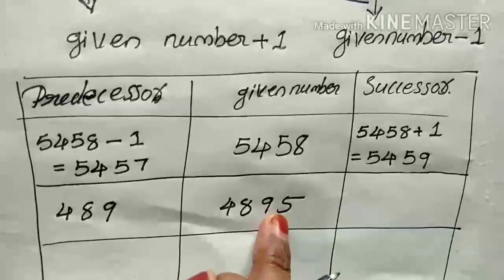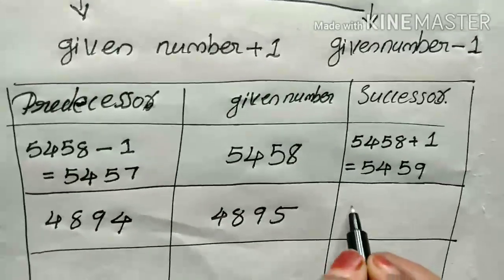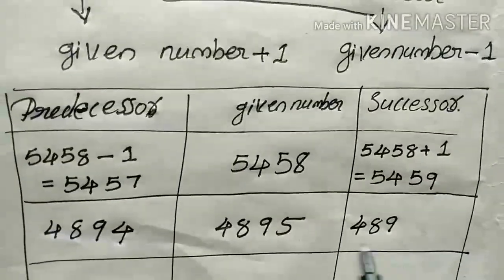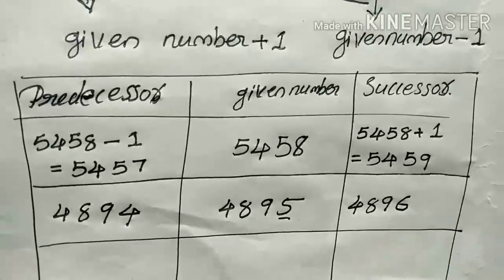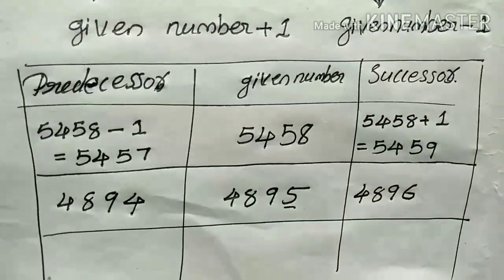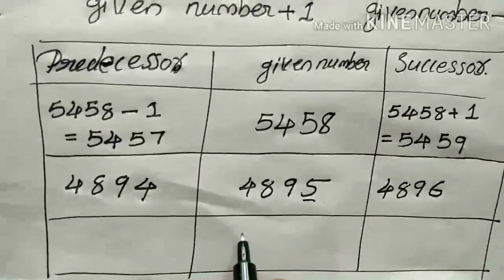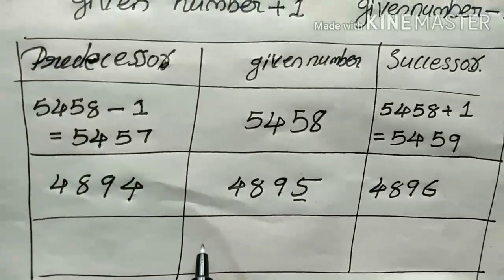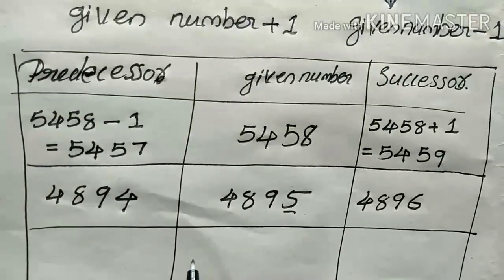So what is the successor and predecessor of that number? Just 1 minus. Here 95 given, 1 minus, 94. 4895 plus 1, that is 96.